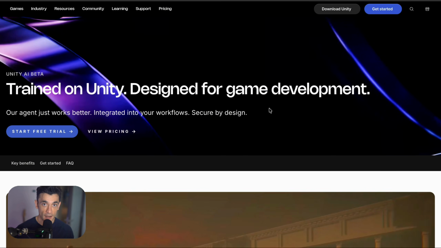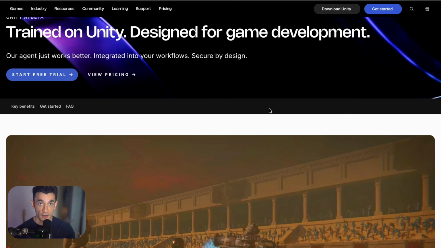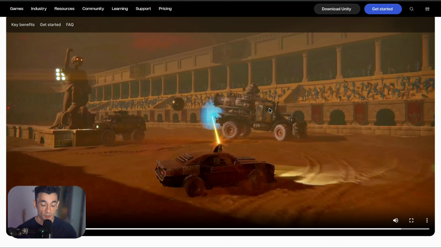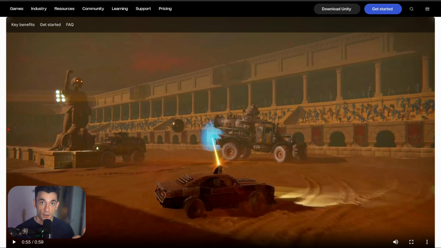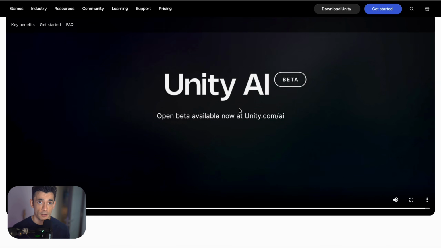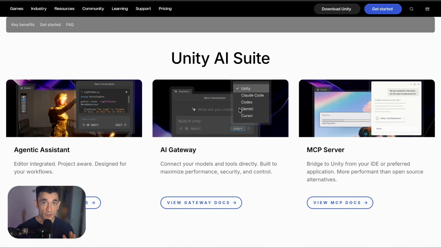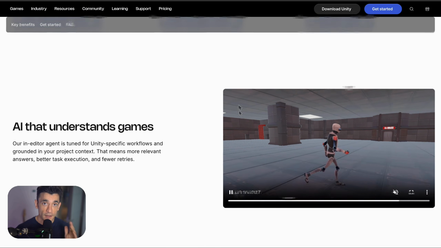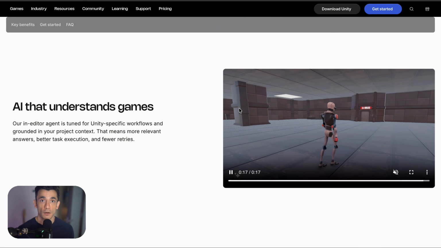Unity is one of the biggest game engines on the planet. Millions of developers use it to build games, apps, simulations, and interactive experiences. And up until now, using Unity well meant knowing a lot. C#, the editor, scene management, components, prefabs, all of it. Unity AI is their answer to the question, what if AI could handle the hard parts?